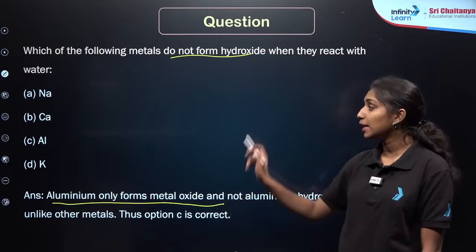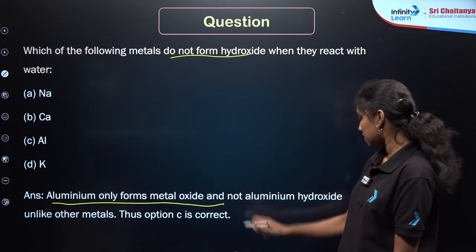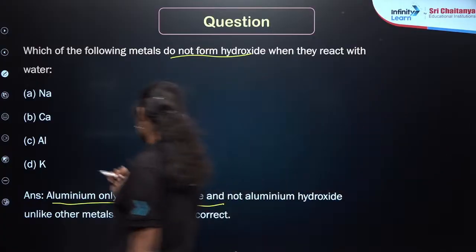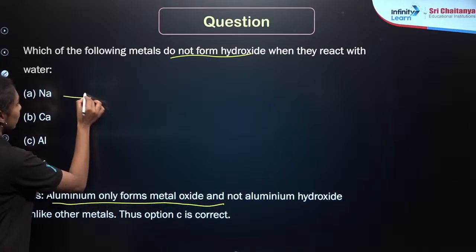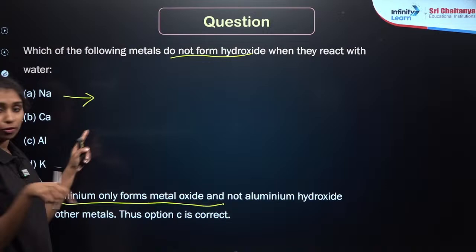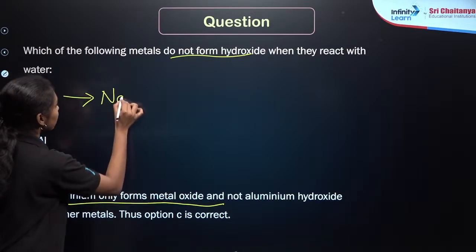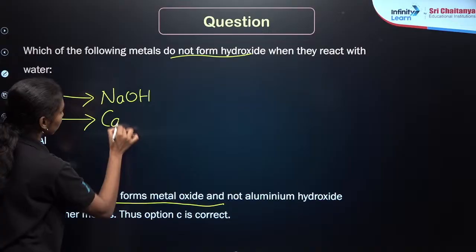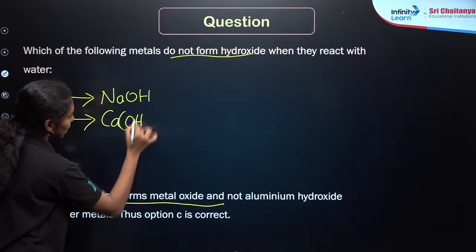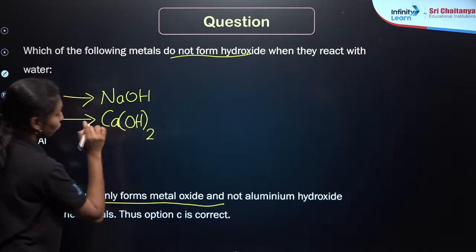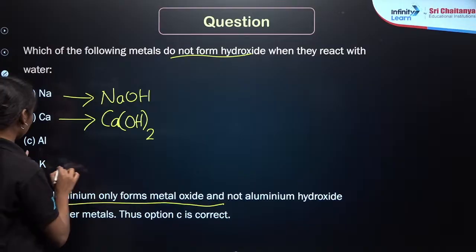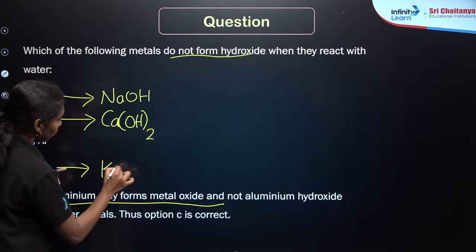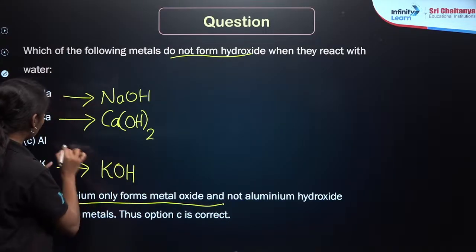This is the reason aluminum is the only one which is forming metal oxide. So, sodium, whenever they are reacting with the water, they will form the hydroxide, NaOH, right? We have seen. Then calcium plus water gives calcium hydroxide plus hydrogen, the bubbling, right? Floating on the water. The next one, potassium. Potassium plus water gives potassium hydroxide, right?